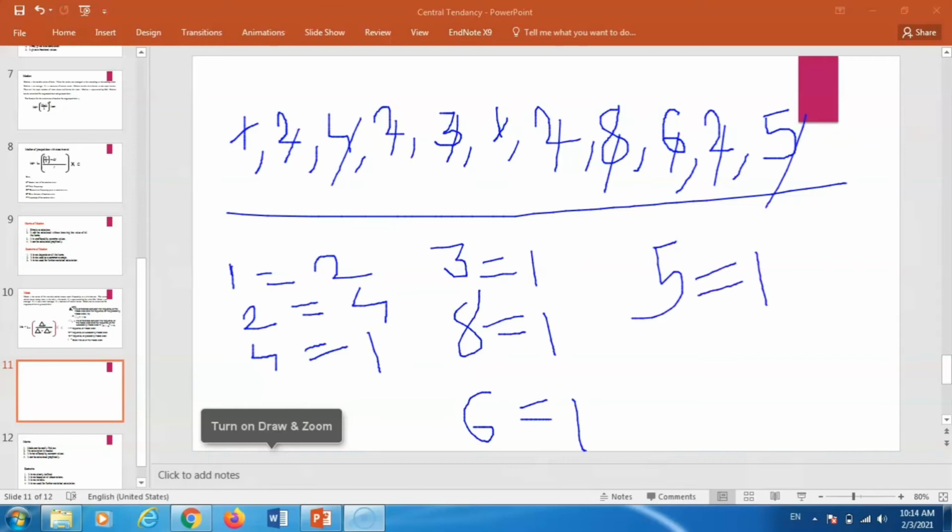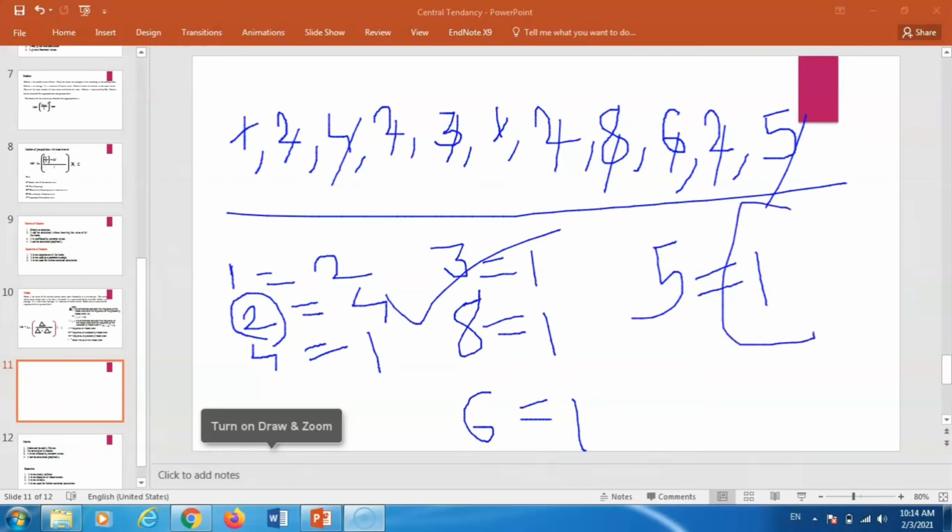Because other values also come repeatedly, to avoid confusion you have to make it clear. Among them the value 2 comes 4 times, which is larger than the remaining values.